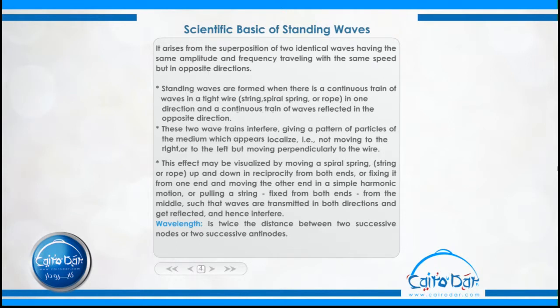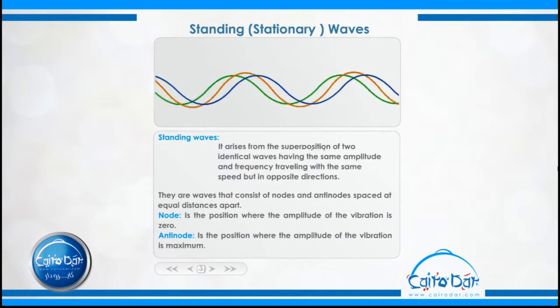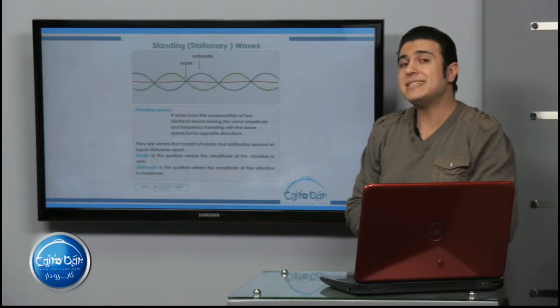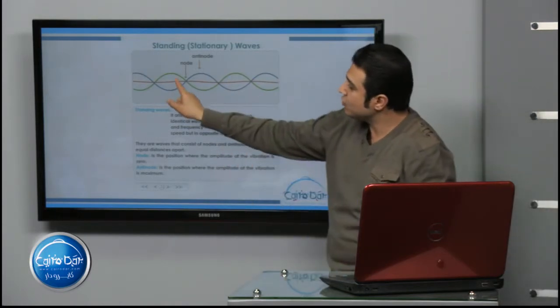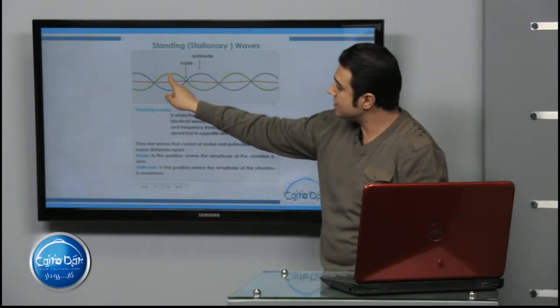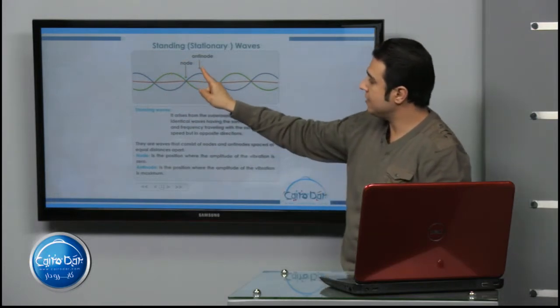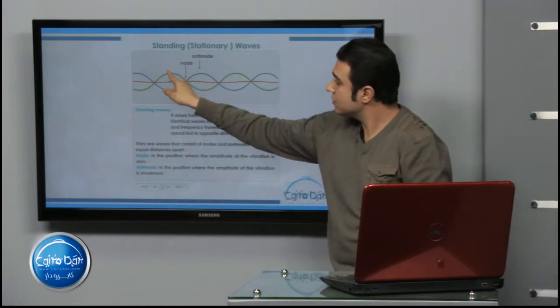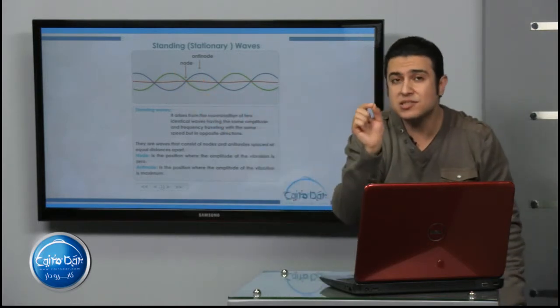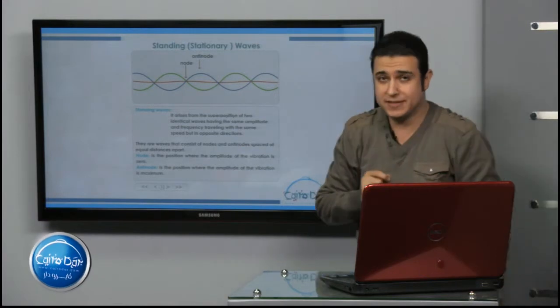What is meant by the wavelength of standing waves? If we return to this graph, the distance between this antinode and this node represents just a quarter of a wavelength.